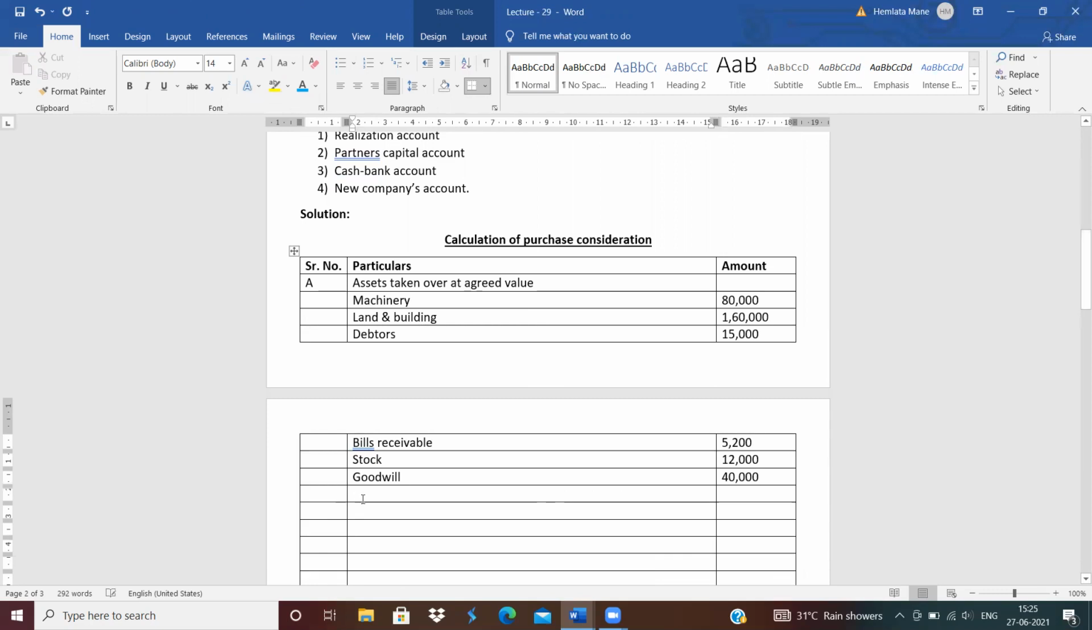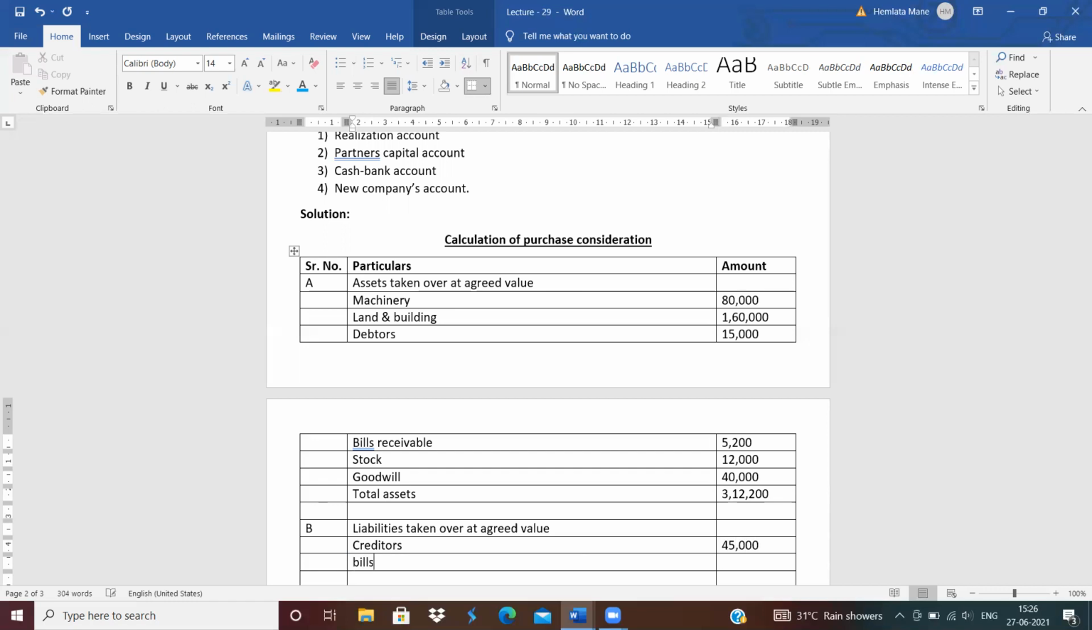So do the total assets. Total assets is 3,12,200. Next is liabilities. B, liabilities taken over at agreed value. Which liability is it? Only external liability, that is creditors. How much is the amount of creditors? No revised value of creditor is given, so write down as it is, 45,000.